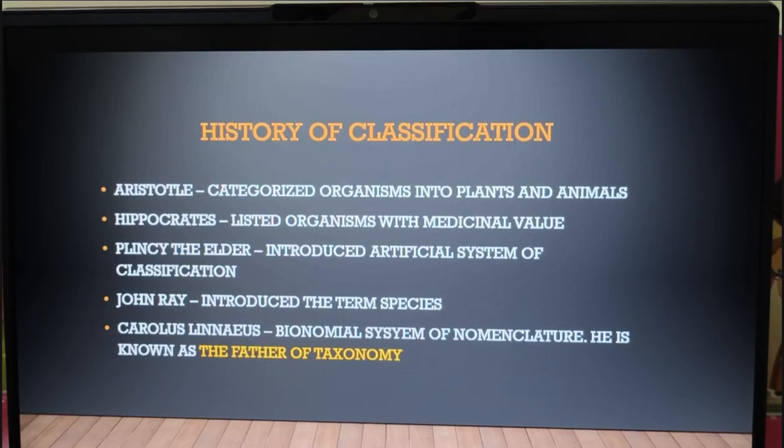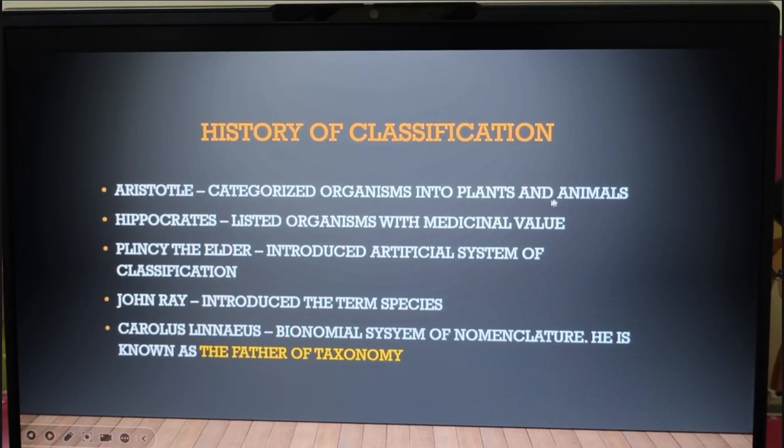But before Carolus Linnaeus, we have a few more people who contributed to classification. Starting from Aristotle. Aristotle categorized organisms into plants and animals. So that start was done by Aristotle. He simply classified into plants and animals, so all the groups were put under either plants or animals.